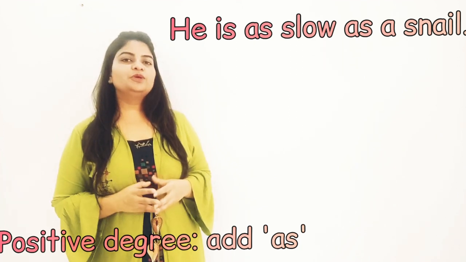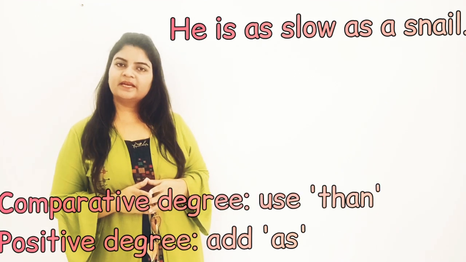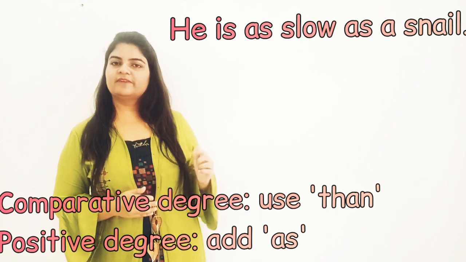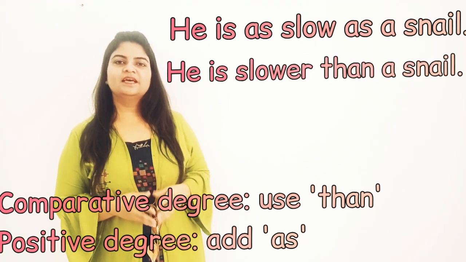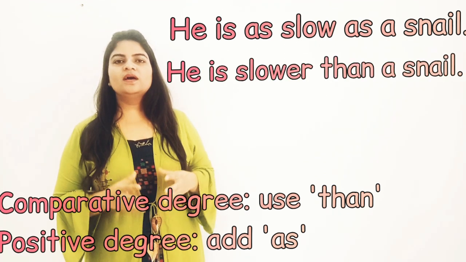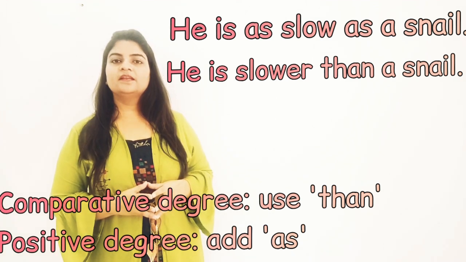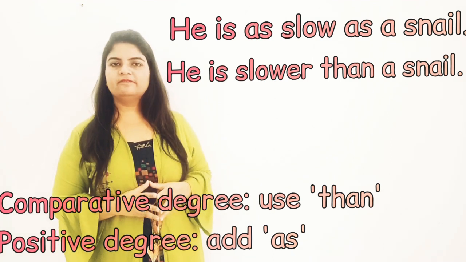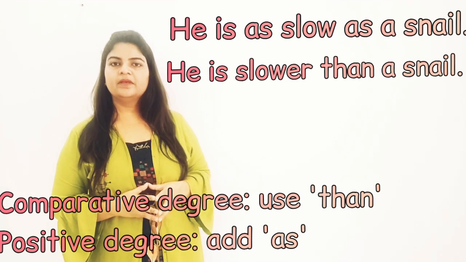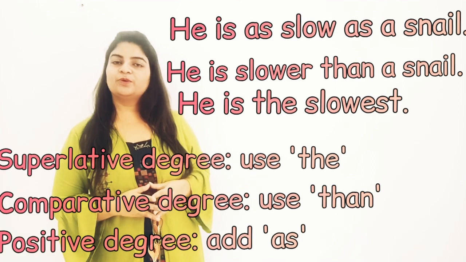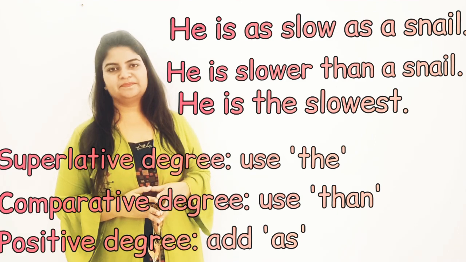Now if you want to use the comparative degree in this sentence, then you will add than. Modify this sentence. He is slower than snail. Now if you want to use superlative degree, then he is the slowest. Now you will use the here.